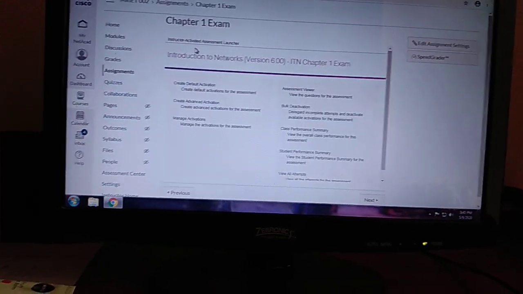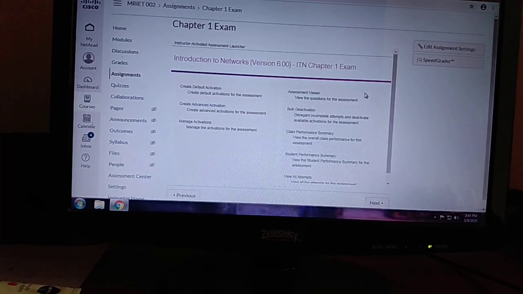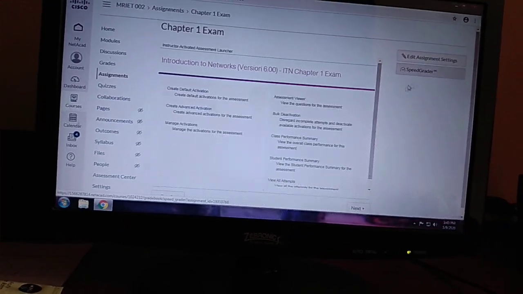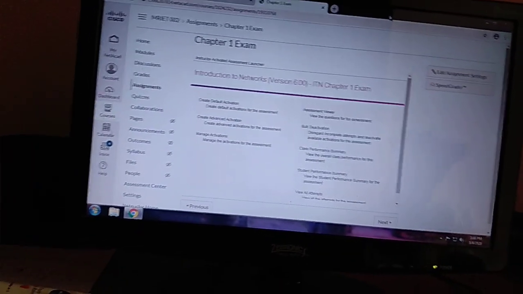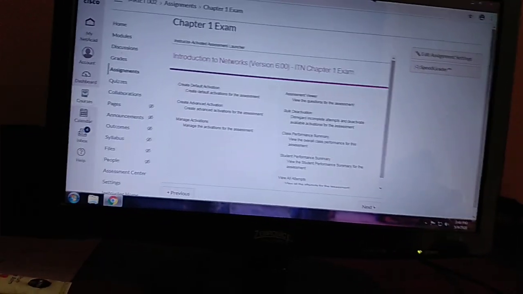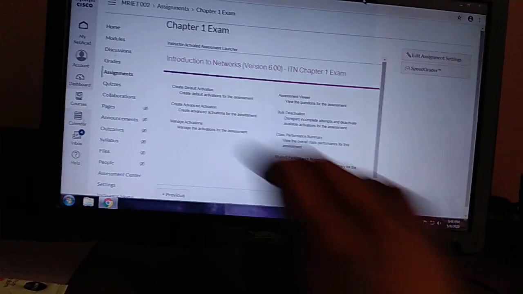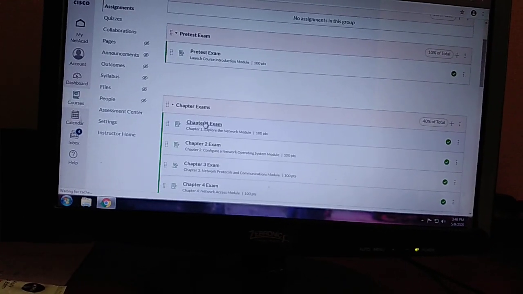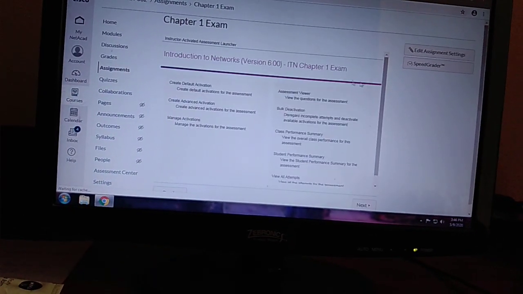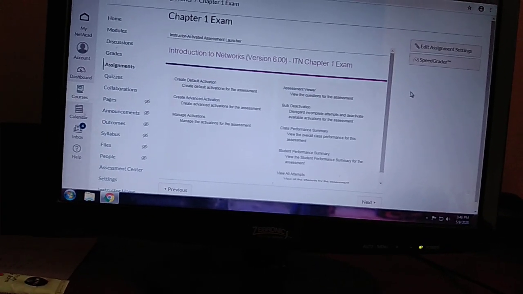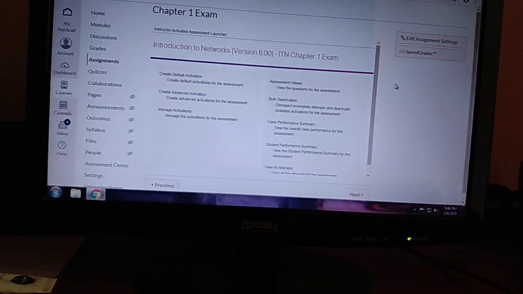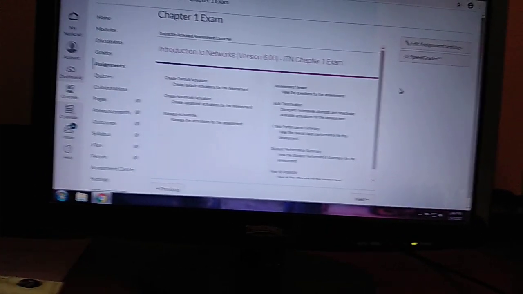For you, it will work in such a way that you go to assignments, and in assignments go to the chapter 1 examination. On this page you will get an option, start exam, or the chapter 1 exam is enabled.